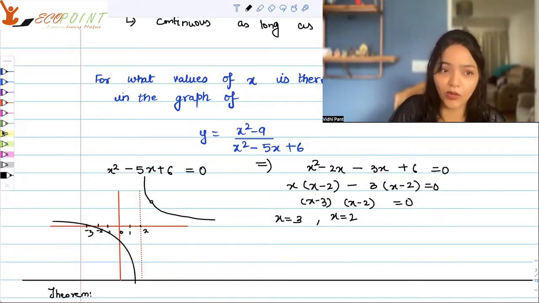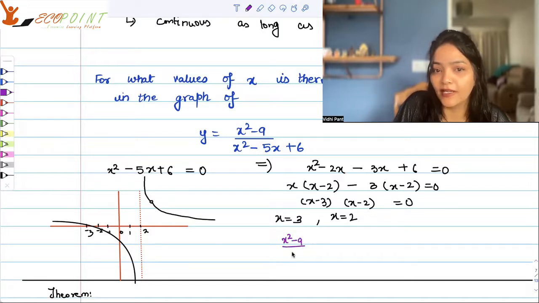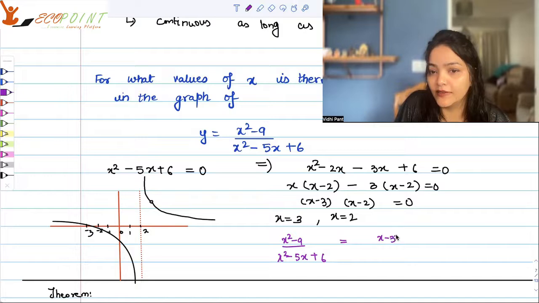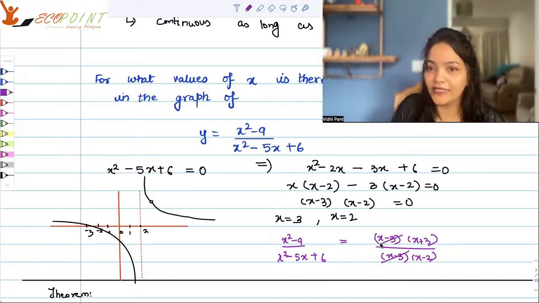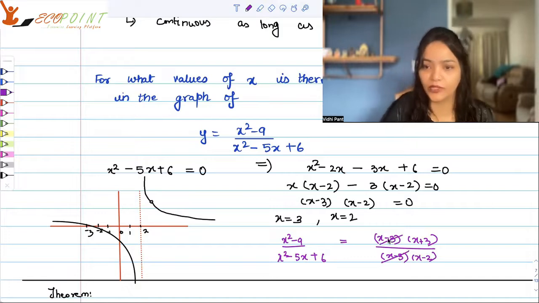It is happening because your function is (x² − 9)/(x² − 5x + 6), which you can simplify as (x − 3)(x + 3)/((x − 3)(x − 2)). So x − 3 cancels out here, okay? And the function, in a simplified manner, looks like (x + 3)/(x − 2).